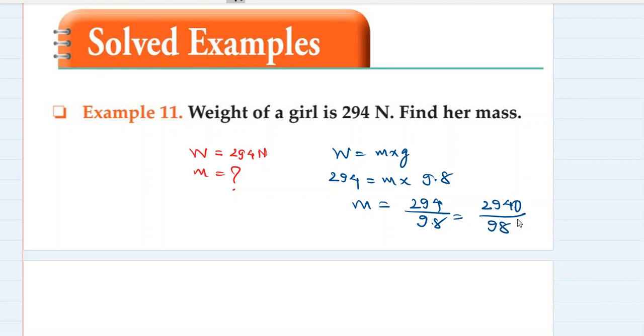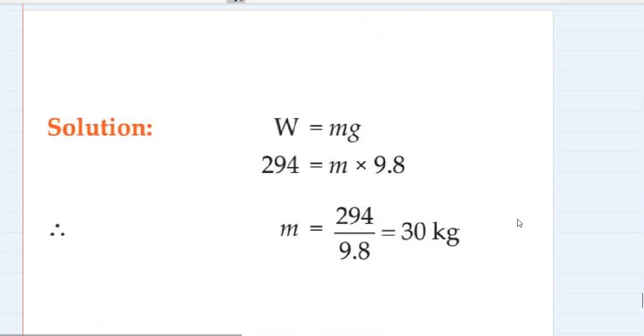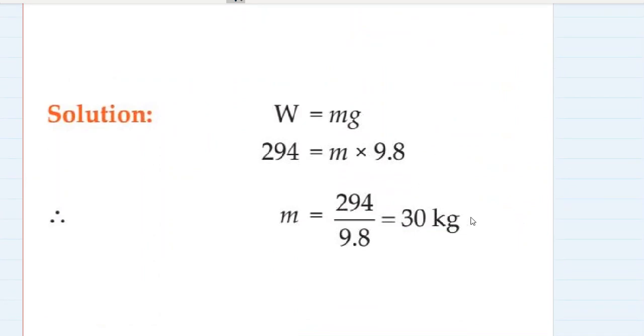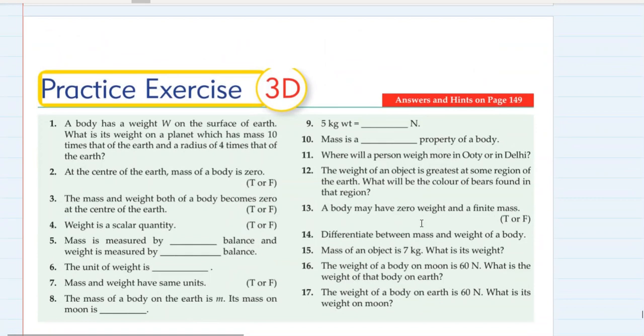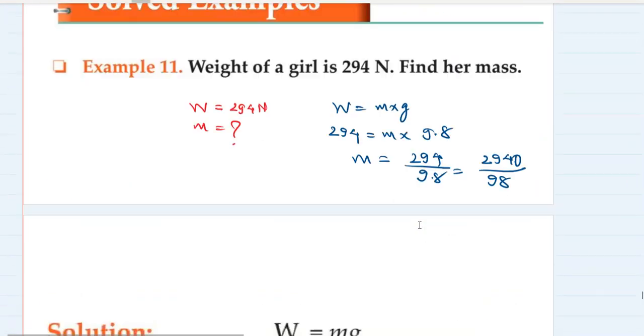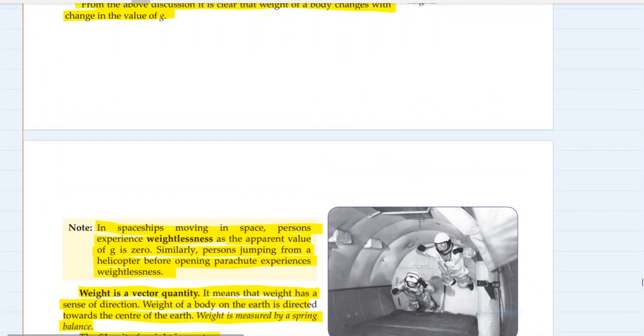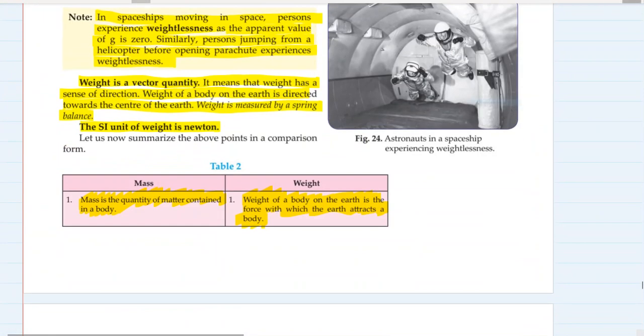Pause the video and do the calculation. Okay, done. Let's see. It is 30 kg. The answer is 30 kg. Okay, so yeah, the next question is not from your syllabus, so don't do that. Okay, this whole gravitational part is over, as I told you.